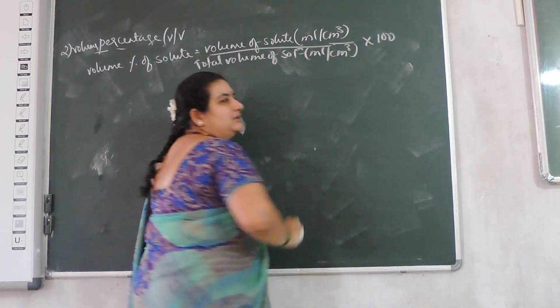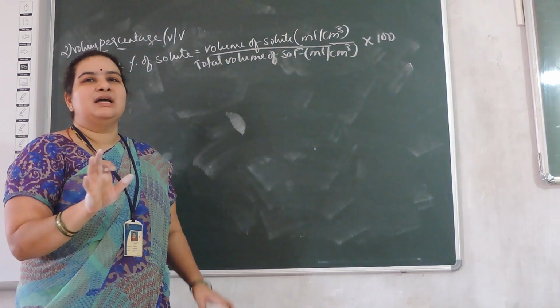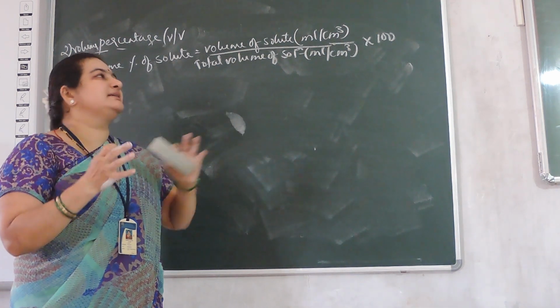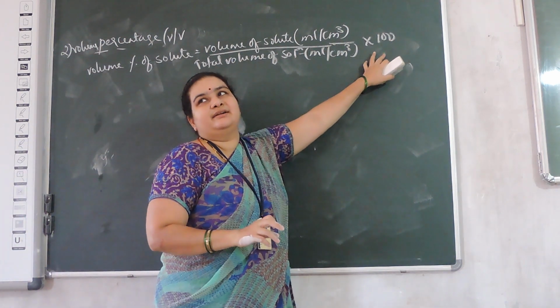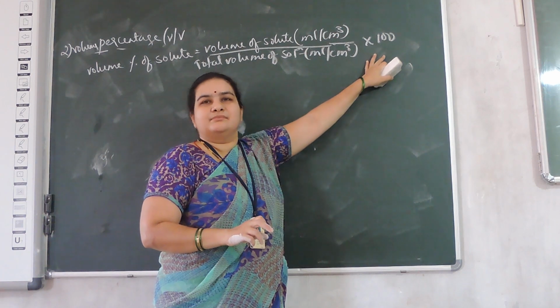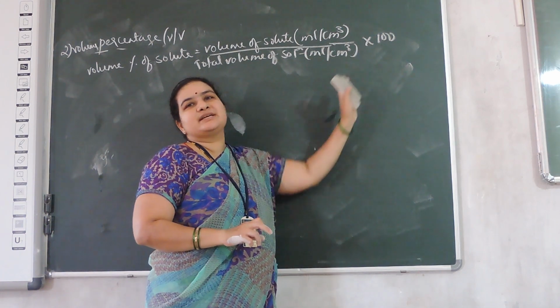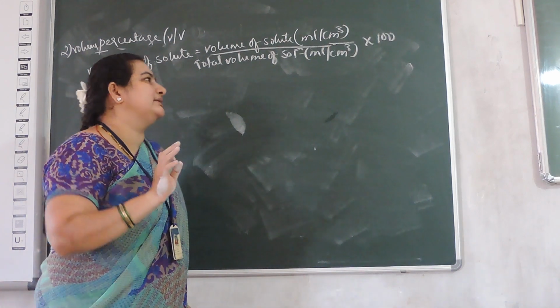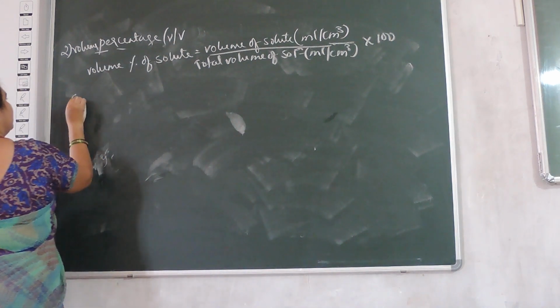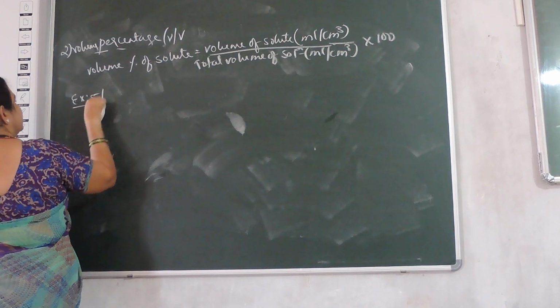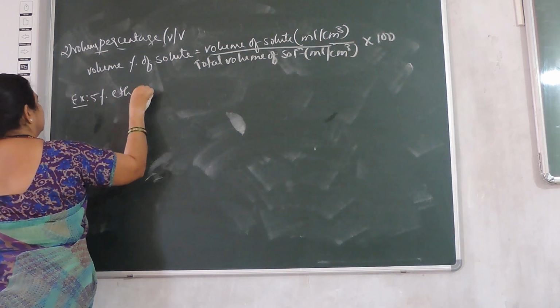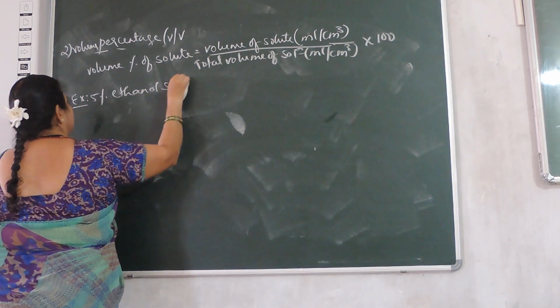Here we usually forget to write the quantity 100. But remember, since we are using the word percentage, it should compulsorily be into 100. Example, 5% ethanol solution.